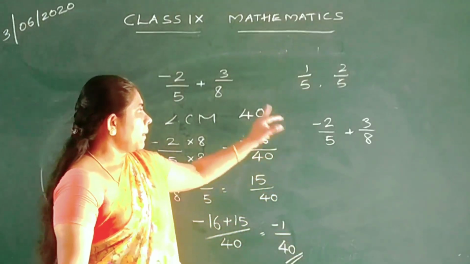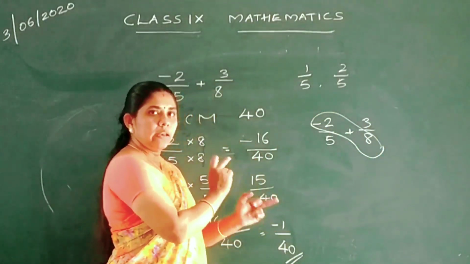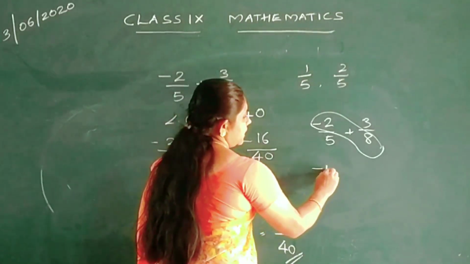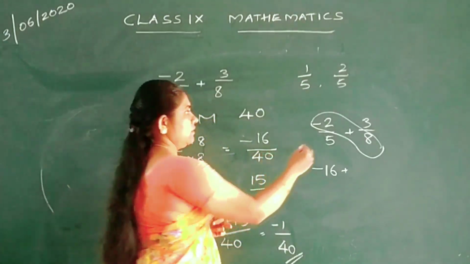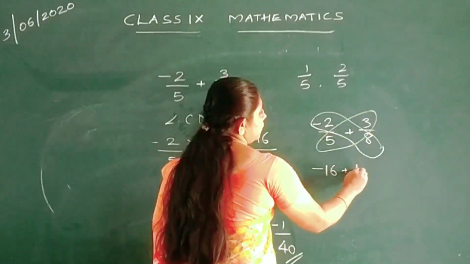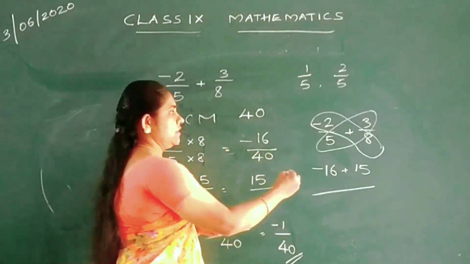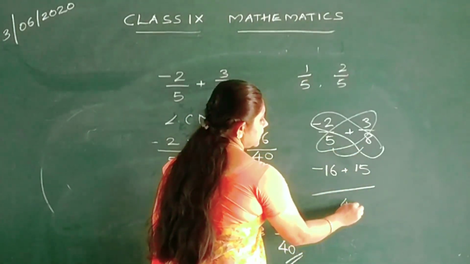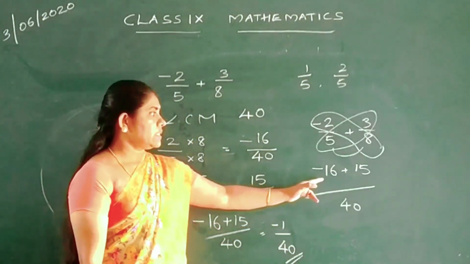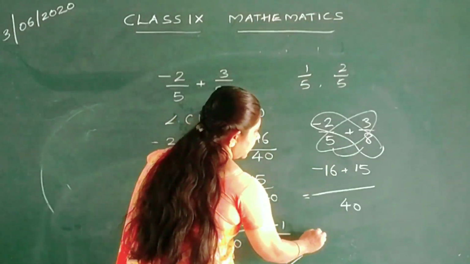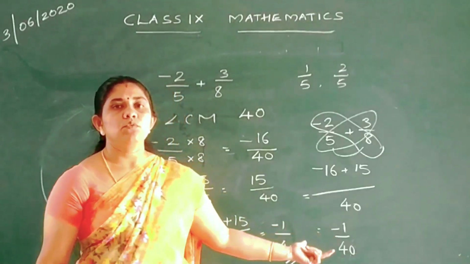See, I am cross multiplying. See here, 2 and 8, I will get minus 16. Then 3 and 5, I will get 15. Down, 5 and 8, I will get 40. See, easily we came to the last step. Now minus 16 plus 15, we will get minus 1 by 40. Within 2 seconds we came to our answer.